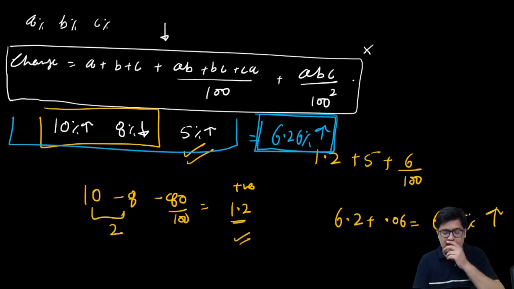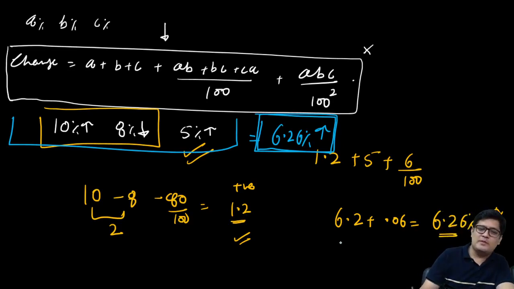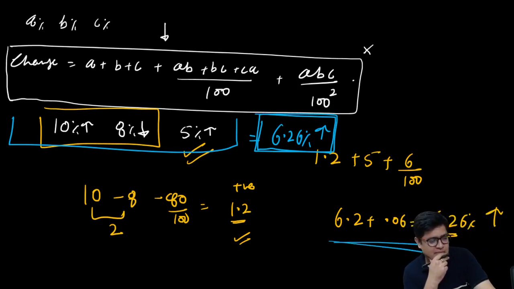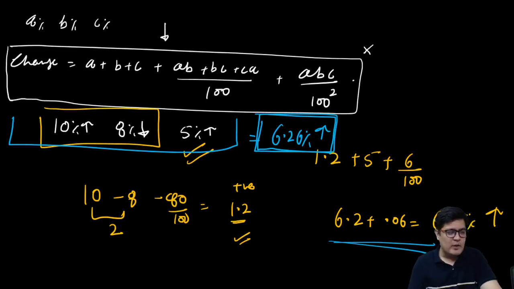Once again, Aman, I'll repeat it. Aman, you are clear with the first approach, A plus B plus AB by 100? You're clear with this? Aman, what we are doing here is, observe. I got three changes back to back. I need to perform three changes back to back. So this is A and this is B. What I'm applying here is A plus B plus A into B upon 100.